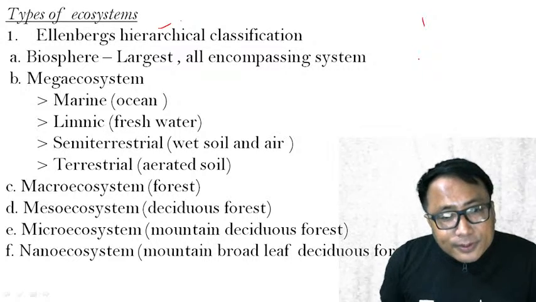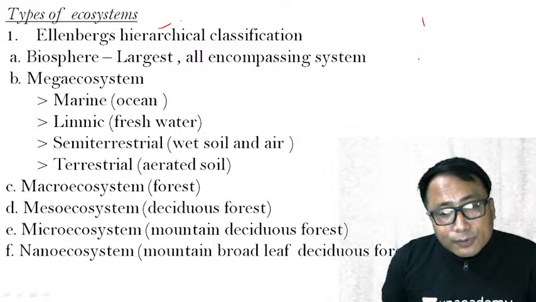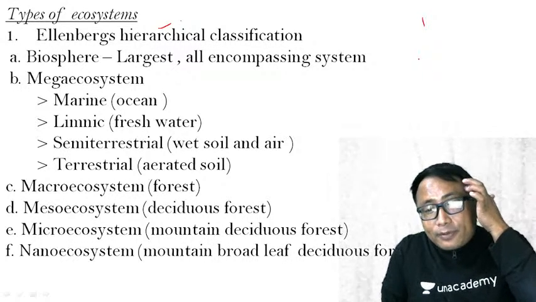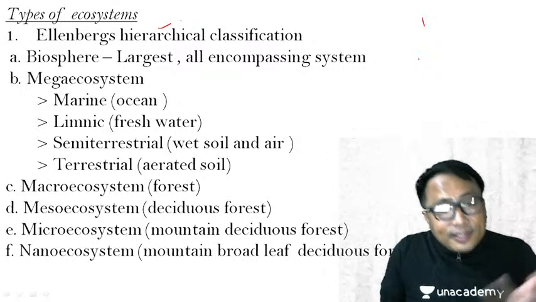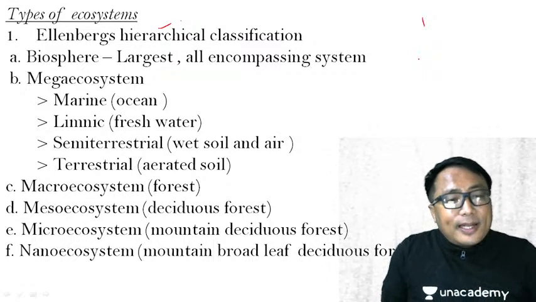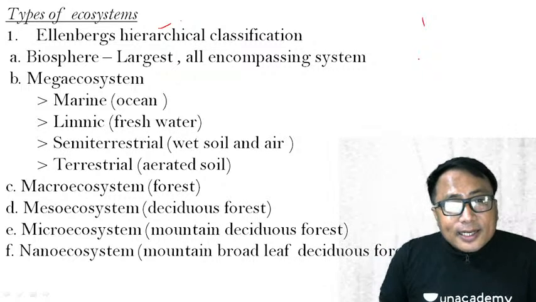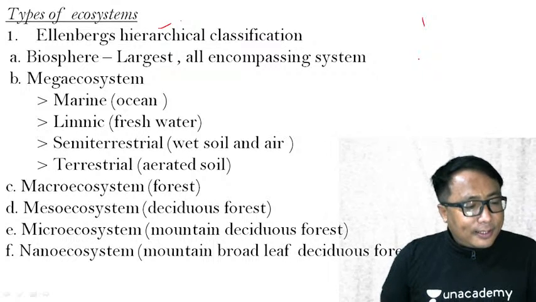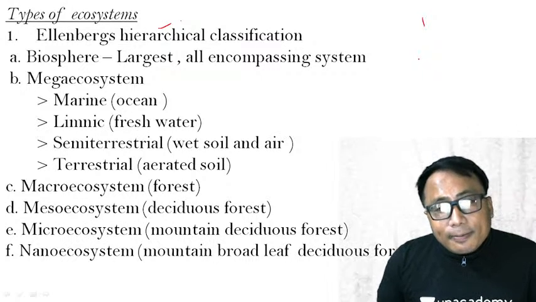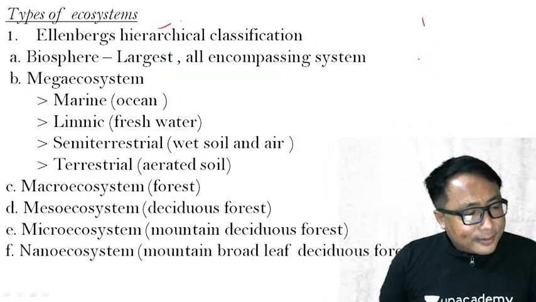Down the hierarchy, below this micro ecosystem, you will find the nano ecosystem. And what is this nano ecosystem? Under the mountain deciduous forest, if you classify it into a smaller unit, it will be mountain broadleaf deciduous forest. That can be an example of nano ecosystem. So in this Ellenberg hierarchical classification, the biosphere is at the top and the nano ecosystem at the bottom. The examples in the brackets are only examples; you can bring n number of examples here and correlate. I hope that is clear.